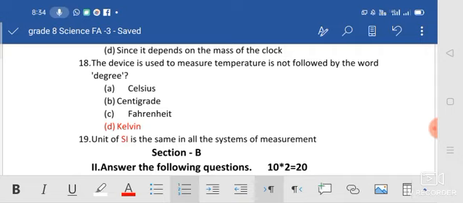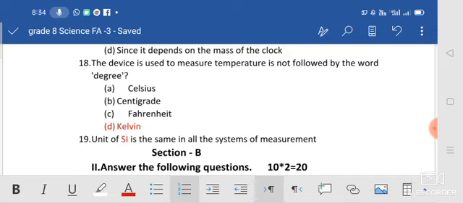Centigrade: 0 degree centigrade, so that is also wrong. Fahrenheit: 120 degree Fahrenheit, so this also uses degree. Next one, Kelvin. No need to put the degree: 0 Kelvin, 1 Kelvin, 2 Kelvin, like that. So which one is right? Option D, Kelvin.